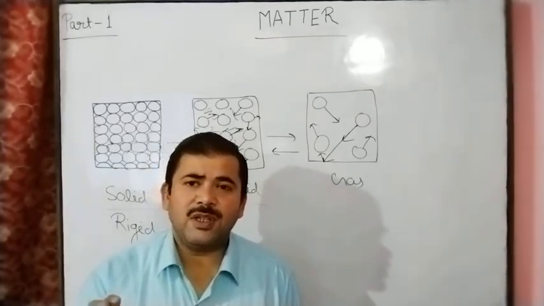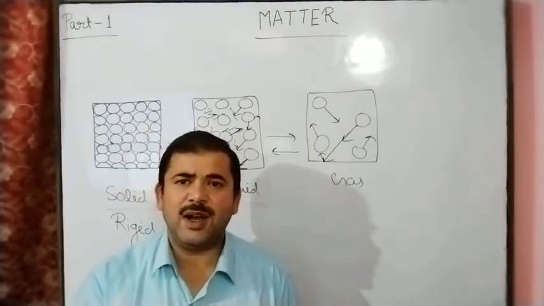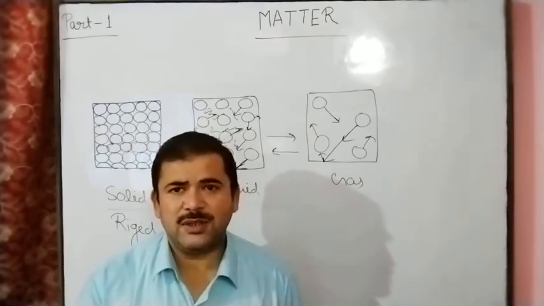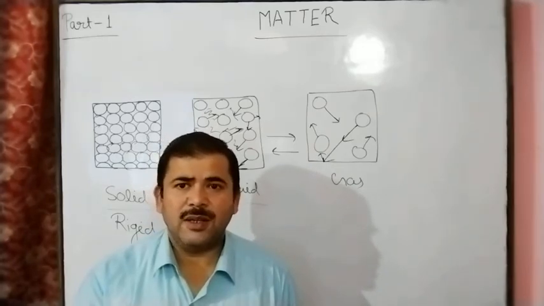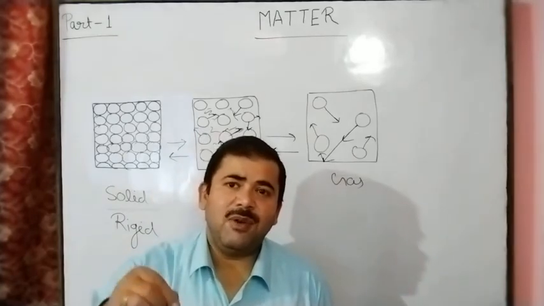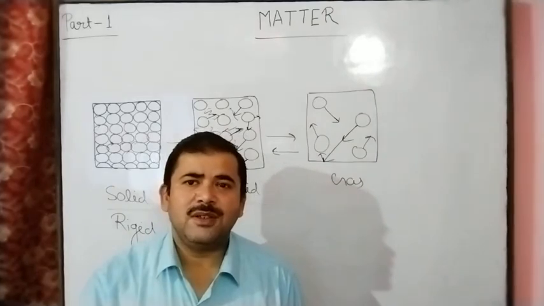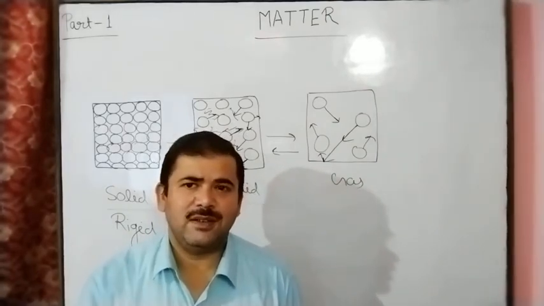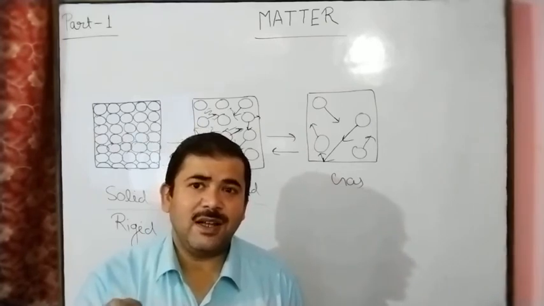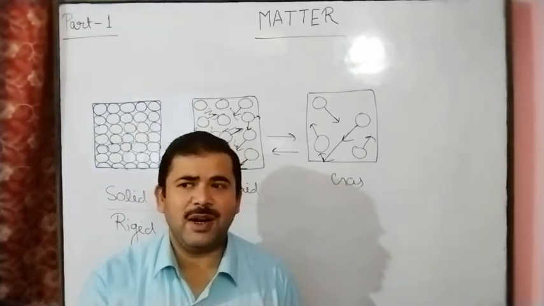Force of attraction between the same kinds of particles is called the cohesive force. For example, if we take one drop of water, between the water molecules cohesive force exists. This interparticle force of attraction is called the cohesive force between the water molecules, because they are the same kind of particles.